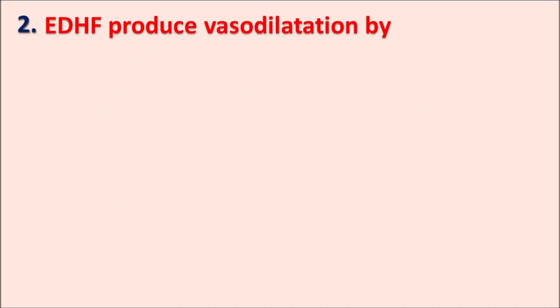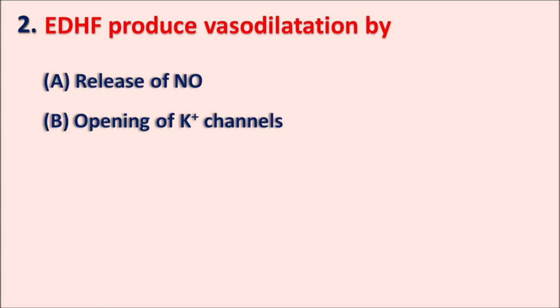Second question. EDHF produces vasodilatation by A. Release of the nitric oxide, B. Opening of the potassium channels, C. Increase in the cyclic AMP, and D. Increase in the cyclic GMP. So here, what is EDHF? EDHF indicates the endothelium derived hyperpolarizing factors. So these factors are released from the endothelium, but they produce the hyperpolarization within the vascular smooth muscle, resulting in the vasodilatation. Which mechanism is related with the EDHF?